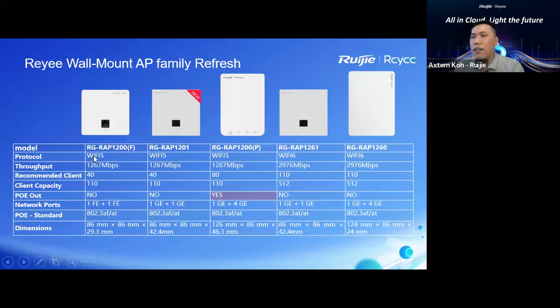For this, we are going to compare the summary for everyone. We have the Wi-Fi 5 series as well, but the combination here is a 1G port. Some laptops may need to use the 1G port, so you can go for our 1201 model. This is our old model as well. So the new models are this unit and this unit. These are 3 new models. This one is Wi-Fi 6, and these 3 belong to Wi-Fi 5.